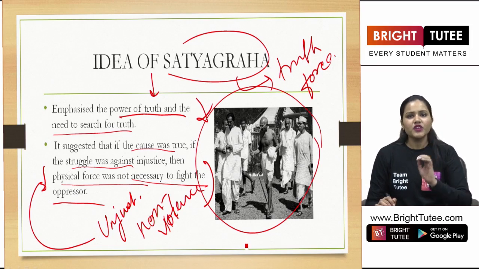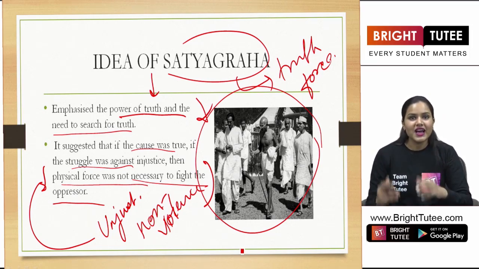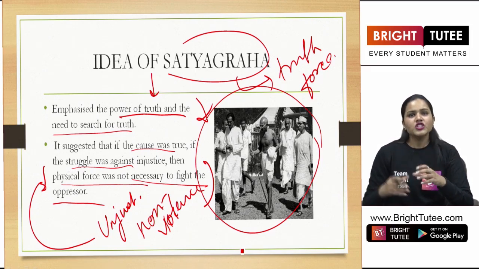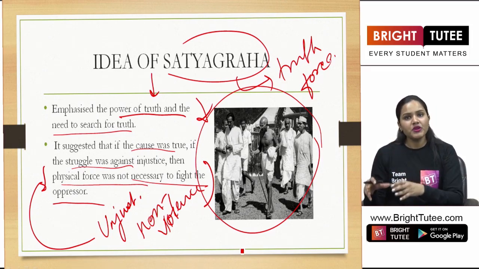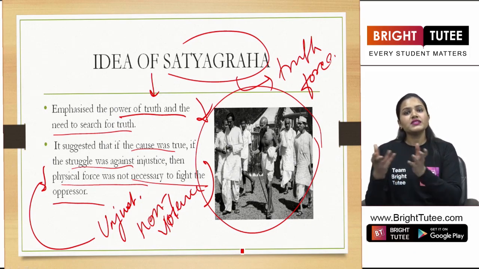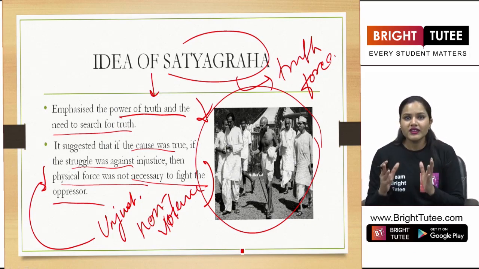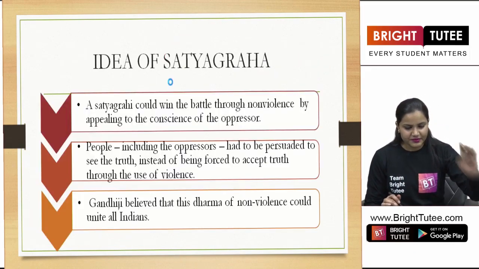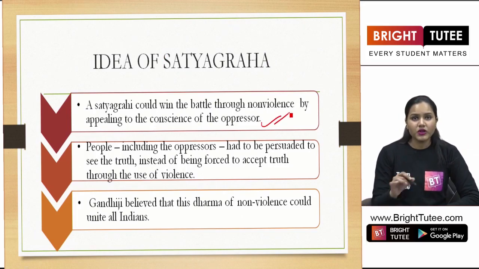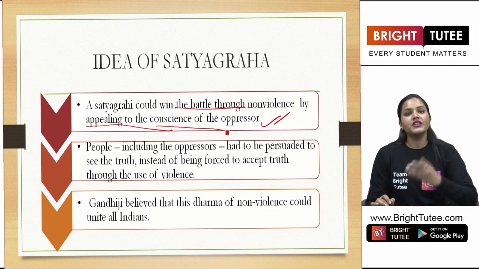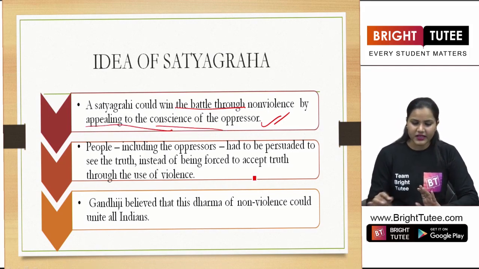But it was quite difficult for the people to understand the depth of or the meaning of Satyagraha. So therefore, there were some people who followed Gandhiji instantly. But again, there was this other faction who did not understand the power of Satyagraha. Right, students? So he also told that Satyagrahi could win the battle through non-violence by appealing to the conscience of the oppressor. Definitely.